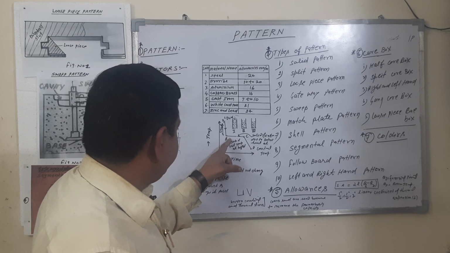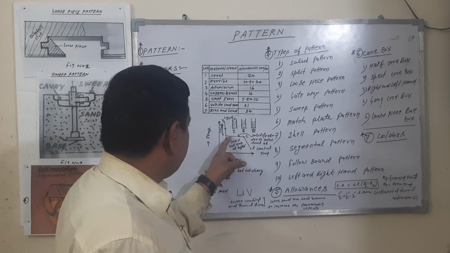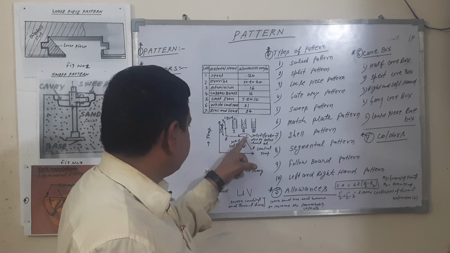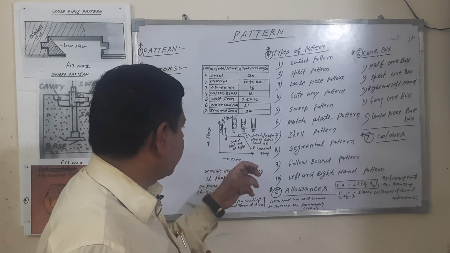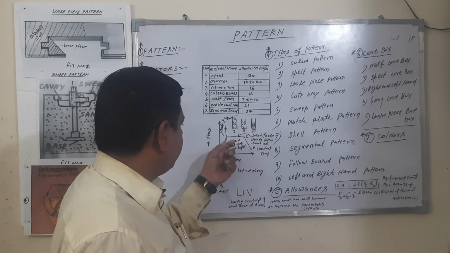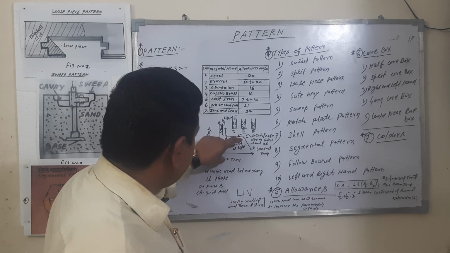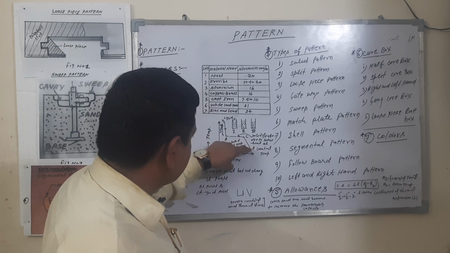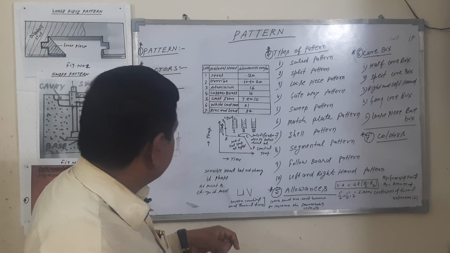So at point B, the temperature changes. So this metal is here. Then solidification, this is the solidification due to latent heat. From point C and D, the temperature goes down to room temperature.